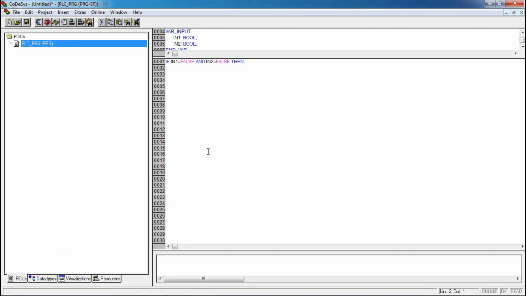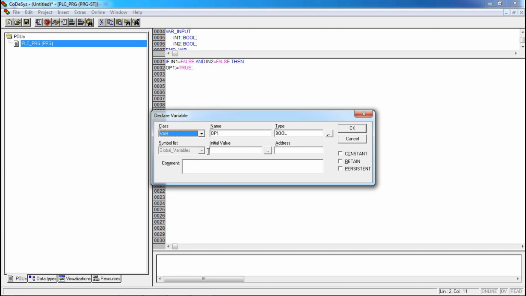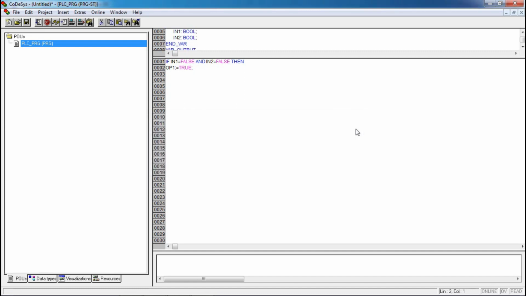So we will write for this, then output 1 colon is equal to true, and don't forget to give a semicolon. For output 1 as well, you have to define the class of variable, and the output 1 variable will be of class variable output, and type will be boolean. This is my first condition.